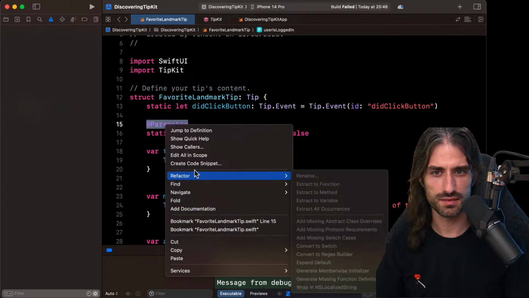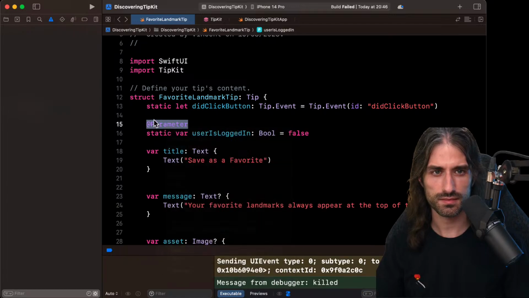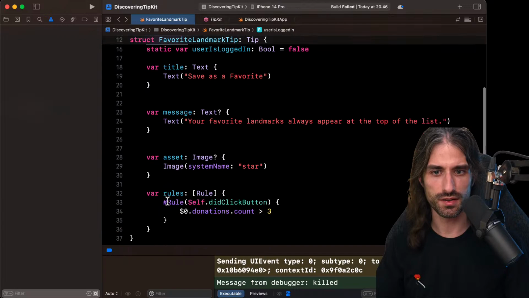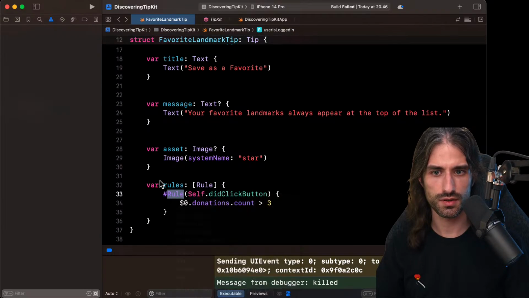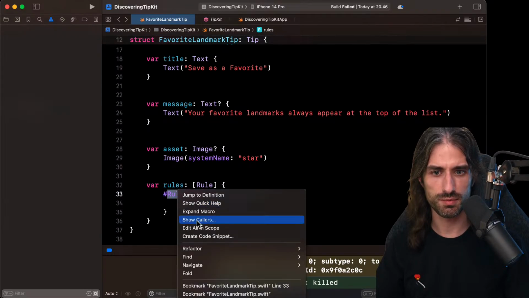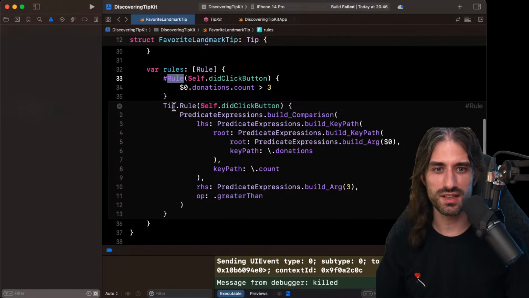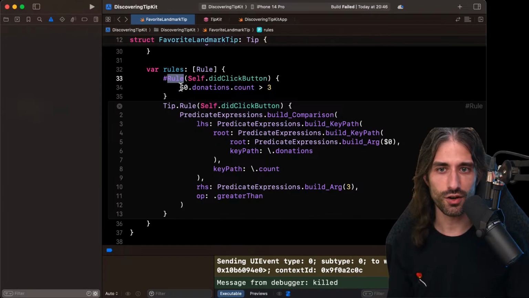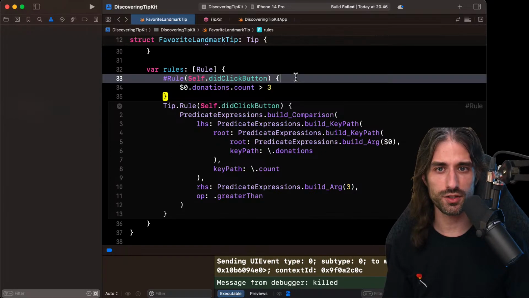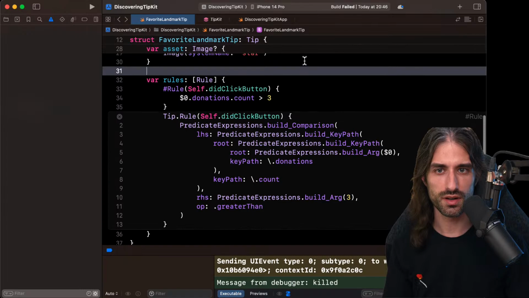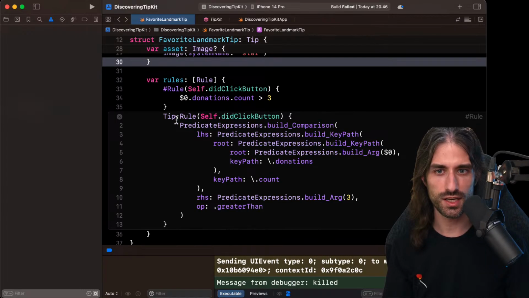But I don't find it. I don't remember where you get the feature, but normally there is this feature to expand. Yes, here we have expand macro. Oh, we can see. Okay, so you can see this is how this code gets translated. That's super interesting. Oh, that's so cool. So you can see actually it builds a rule.